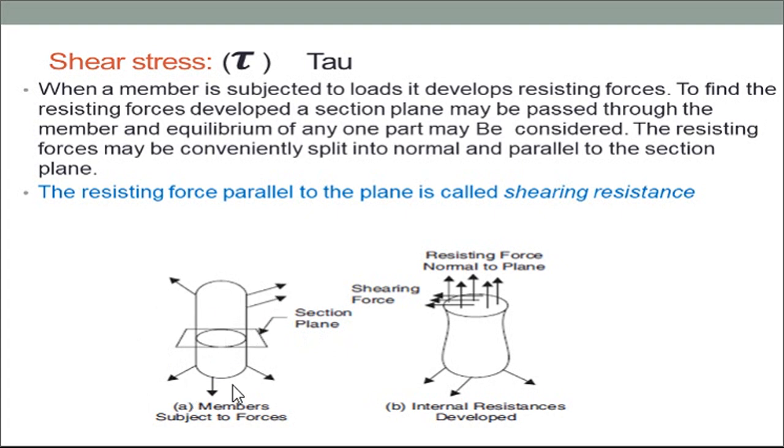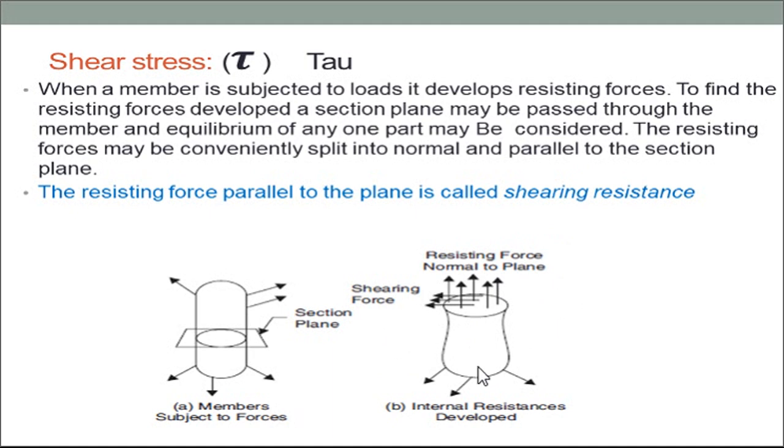There are different forces acting onto this member, and if you see the sectional plane of this body, there are two types of resisting forces. One is normal to the plane and another is parallel to the plane. The normal resisting force is called the normal force, and whatever is parallel to the plane is called the shearing force. So our definition of shear stress is the resisting force parallel to the plane. So resisting shear stress means whatever resisting force is parallel to the plane, which is called shearing resistance, or shear stress.